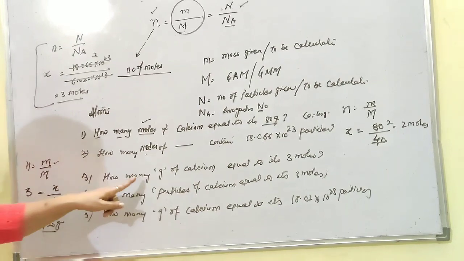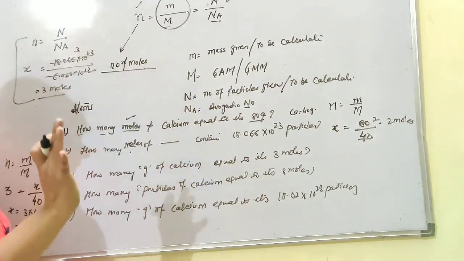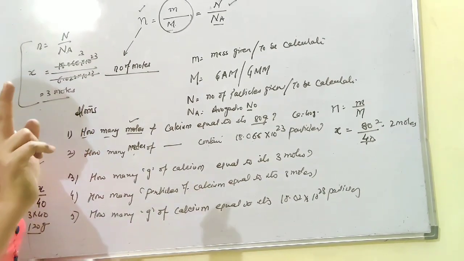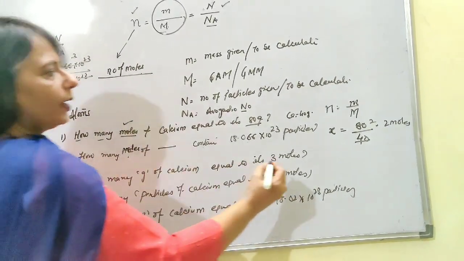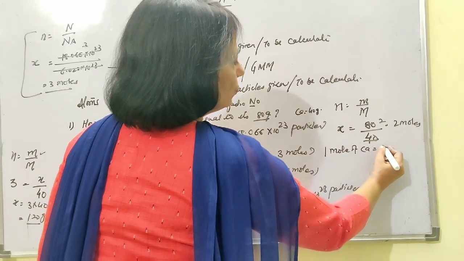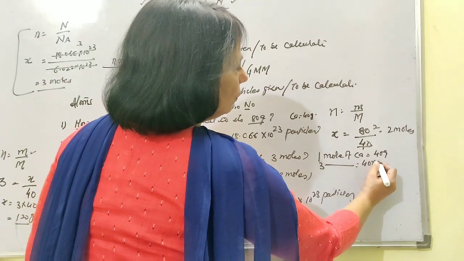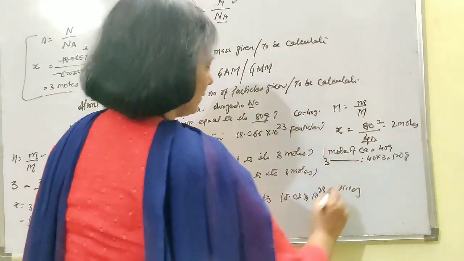Or simply if you want to go for the unitary method, write down 1 mole of calcium, because it is understood, 1 mole is equal to gram atomic mass. So 1 mole of calcium is equal to 40 grams. Then 3 moles equal 40 × 3, that is 120 grams.